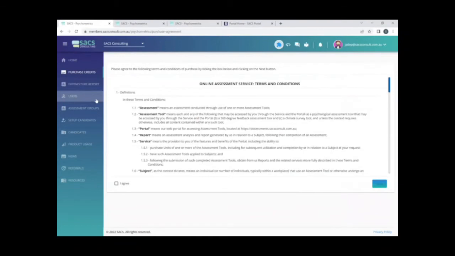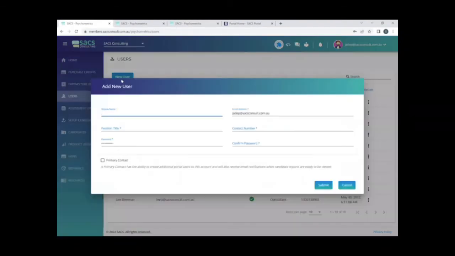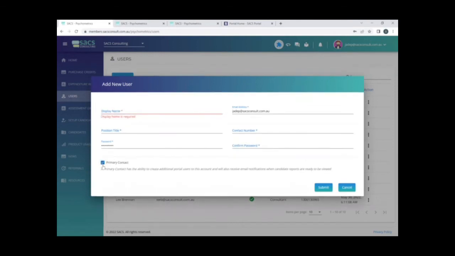In the portal, you're also able to create new users. So if you do have a new person start in your team that needs access to the portal, you're able to set them up by completing their details here. Simply fill out their name, email address, position title, and contact number, set them up with a password, and when that person logs in, they're able to go in and reset that password themselves as well. And if you would like that person to be notified via email when candidate reports are ready to be viewed, as well as add new users like I've demonstrated here, simply tick that primary contact box.